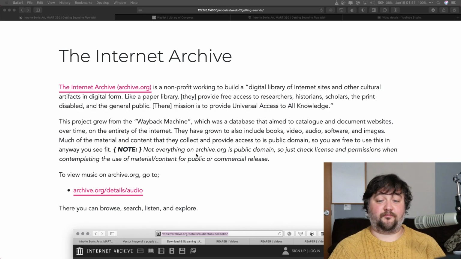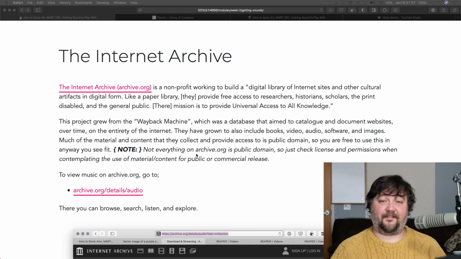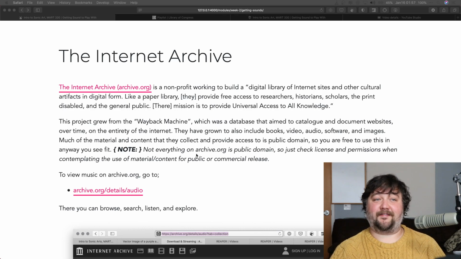This project actually grew from the Wayback Machine, which was a database that aimed to catalog and document websites over time on the entirety of the internet. If you've taken web design here at the University of Montana, you've likely learned about the Wayback Machine. And as a fun note, the Wayback Machine can actually be a lot of fun to play around with. You can look not only at websites on the entirety of the internet, but you can actually look at how websites have iterated and changed over time. So, for example, you can go check out the University of Montana's first homepage that was put up in the 90s.